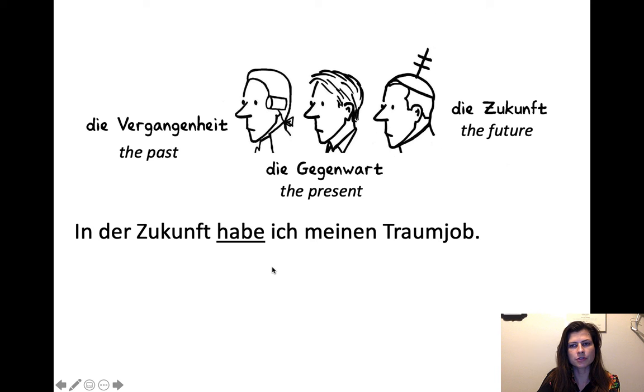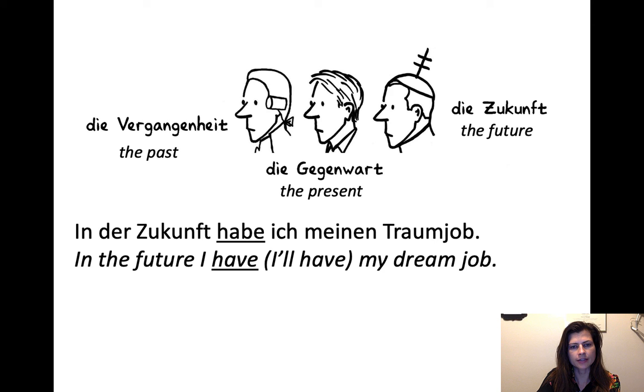So let's talk about the future tense. In der Zukunft habe ich meinen Traumjob. So we had already the idea that the present tense can actually indicate the near future or the future with some sort of other time expression, right? So we say, in the future, in der Zukunft habe ich meinen Traumjob. So in the future, I have, and it's just the present tense, but since it says in the future, it really implies I will have. So in the future, I'll have my dream job.